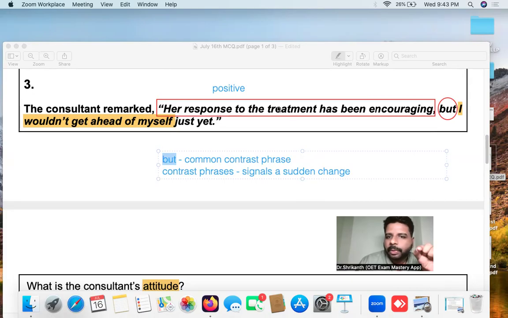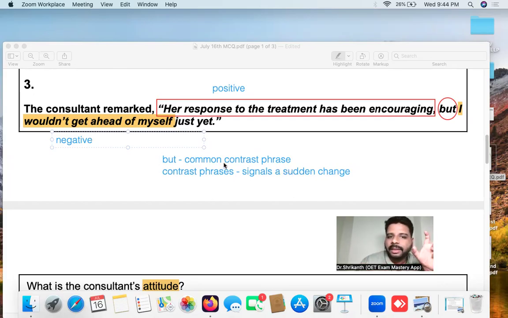Now you see over here, her response to treatment has been encouraging. So that is positive information. Now the word but is coming. So if the word but is coming, then without a doubt, you can say this is going to be negative information. So I would not get ahead of myself. That means I am going to be cautious. Right now, her response is very good. Treatment is going very, very well. However, I'm not going to be very positive. I'm going to be very cautious. I would not be overconfident. So that is negative information. From positive, a sudden change to negative information is coming.